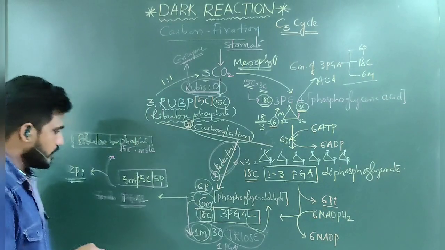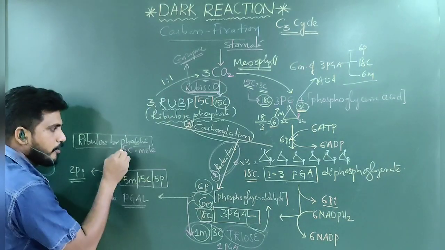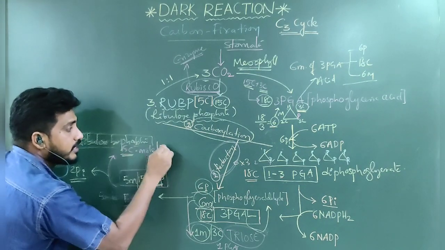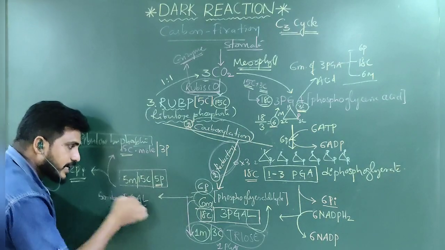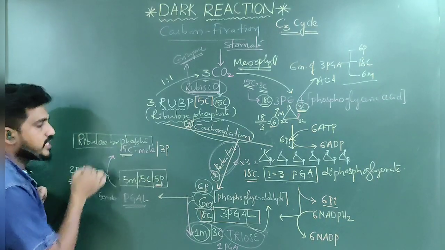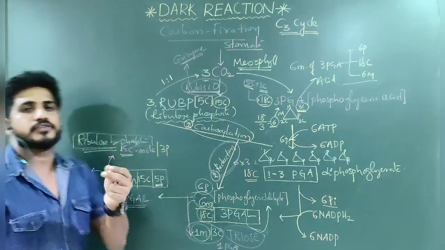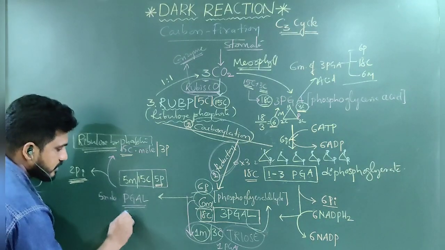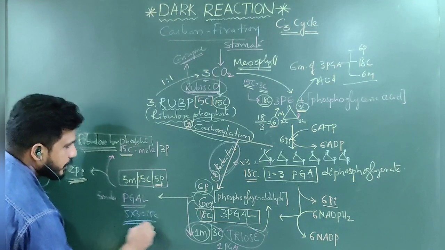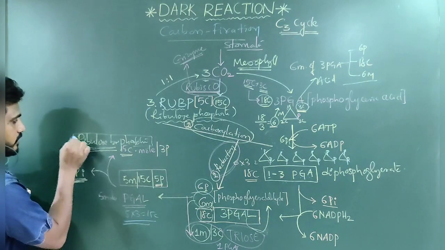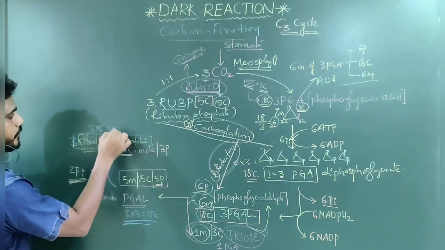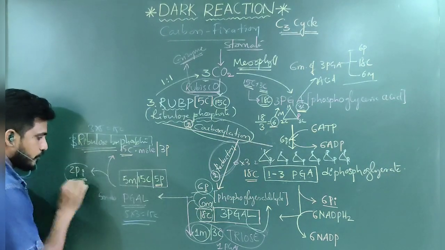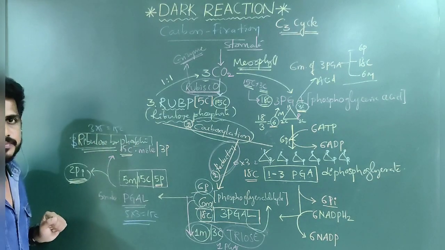So listen carefully. Here how many carbons are there? 15. Here how many carbons are there? 15. But here how many phosphates are there? 5. But here how many phosphates are there? 3 phosphates. Why? This entire chemical lost 2 phosphates and changed into ribulose bisphosphate. Here one thing you have to understand: 5 3s are 15 carbon. This is how many molecules? 3 molecules. So 3 5s are a 15 carbon compound. That is the only thing. So here 5 phosphates are there, 2 phosphates are lost, so the chemical component is changed.